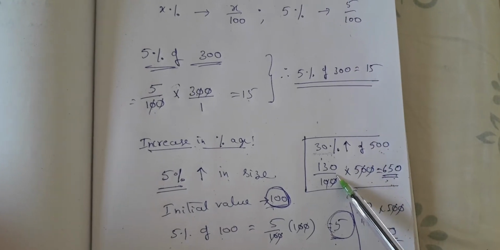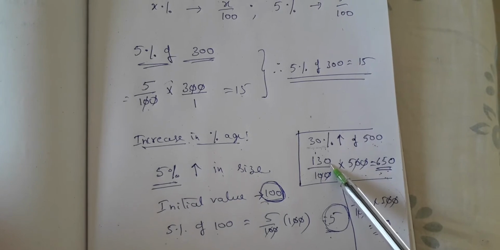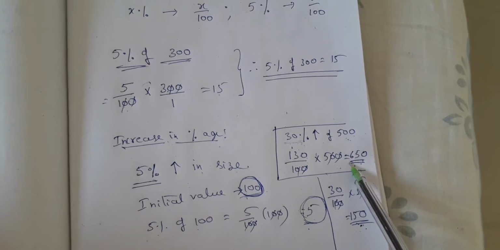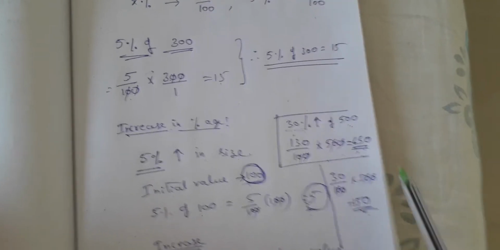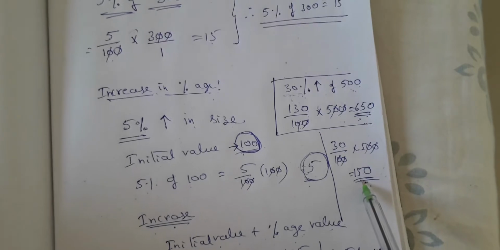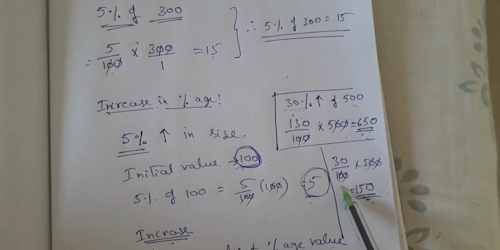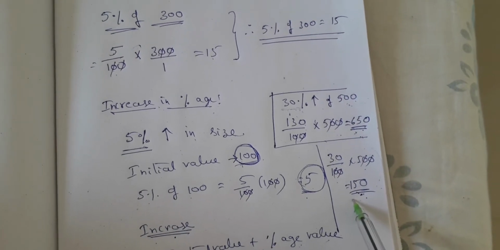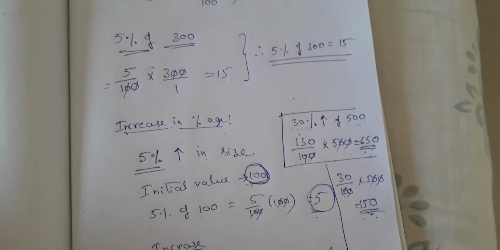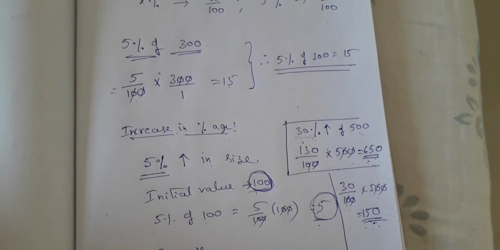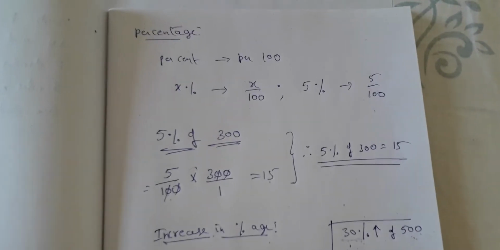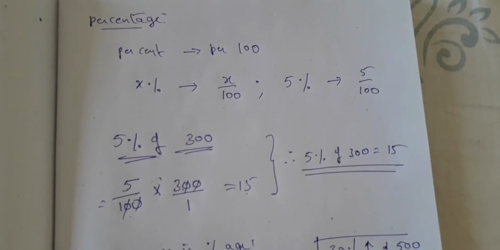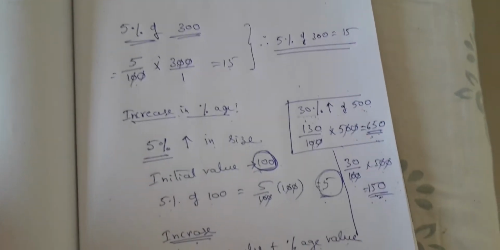When you want the final value, you will take 130 directly. 130 by 100 into 500 is equal to 650. This is the final value after the increase. If you want to know only the increased value, you will take only 30 out of 100, 30 by 100 of 500, which you will get as 150. Okay children, so please take the concept into your mind. Now pause the video, copy this one, then next this part.